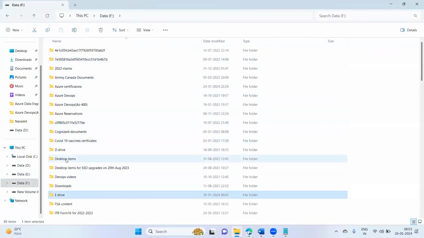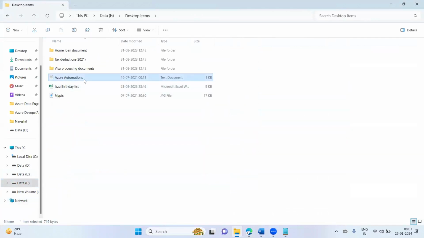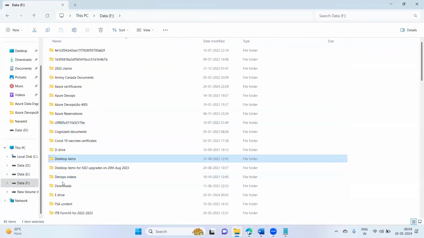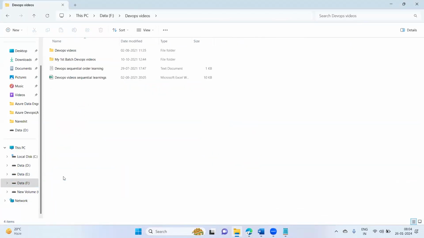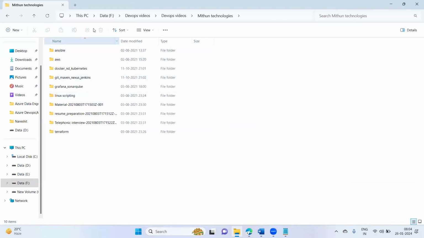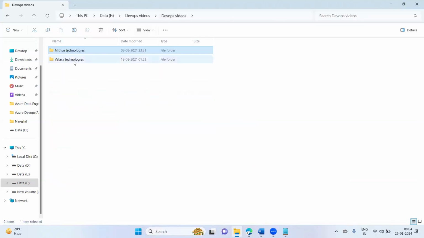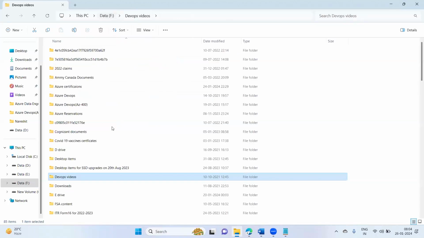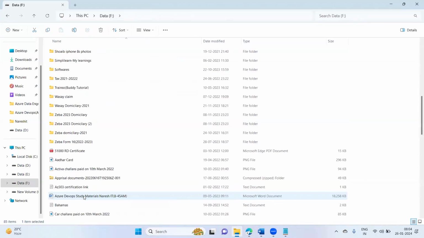In these folders we have multiple files: text files, Excel files, images, videos, PDF files. We have a variety of different files and data.